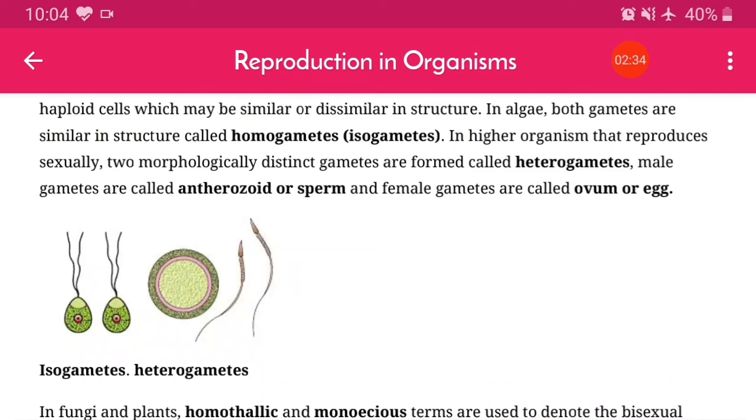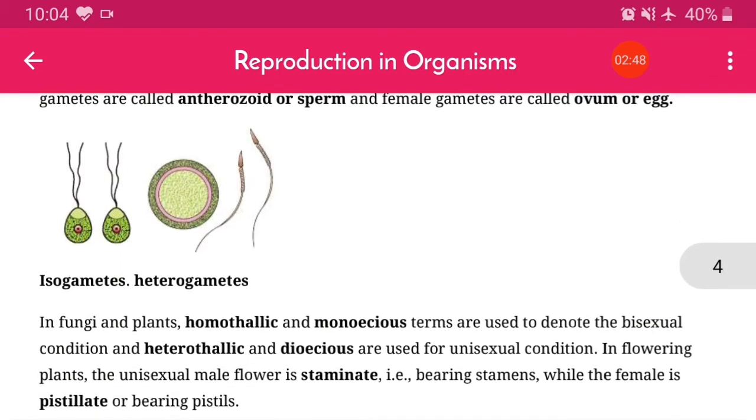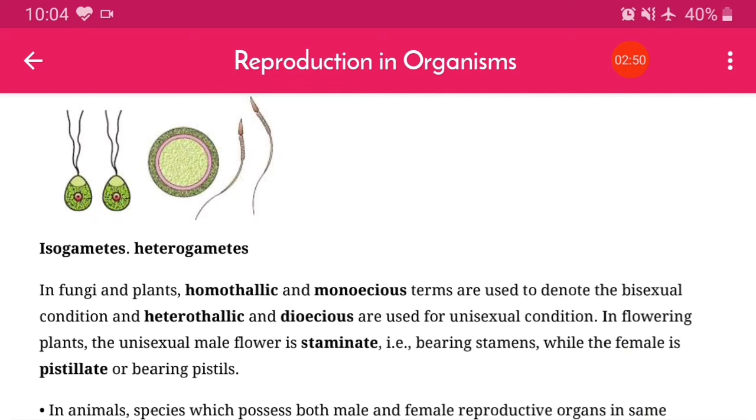So my dear students, remember that the male gametes in heterogametes are considered antherozoids or sperm, and female gametes are generally called ovum or egg. So isogametes and heterogametes: isogametes means both are identical, heterogametes means they are different in some way.